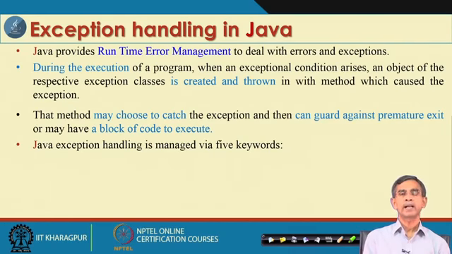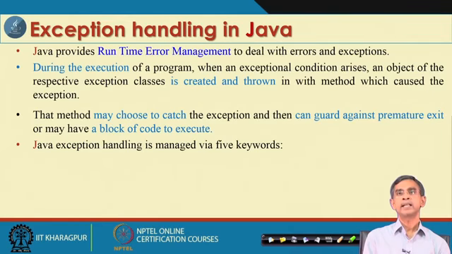So, Java runtime error management is a scheme which takes care of any error that may occur in the program. It can catch it and provide a solution to guard against premature exit of the program, and therefore loss of data or damage to any system.